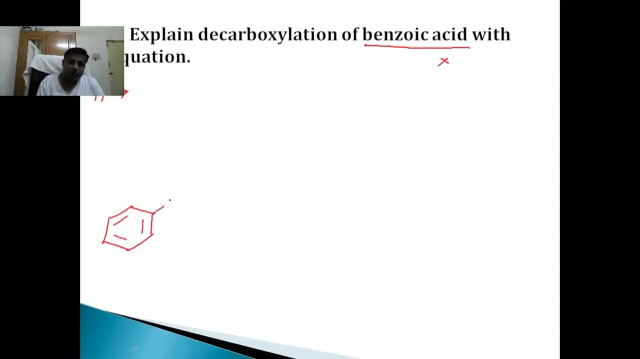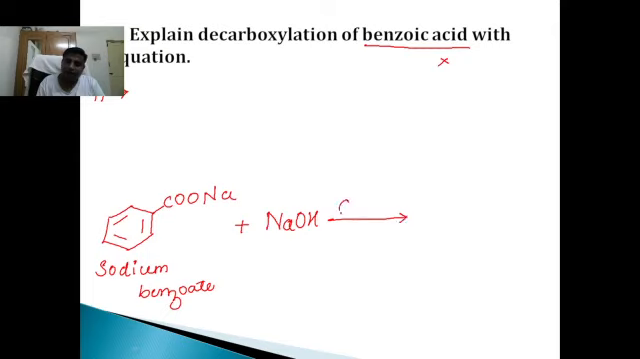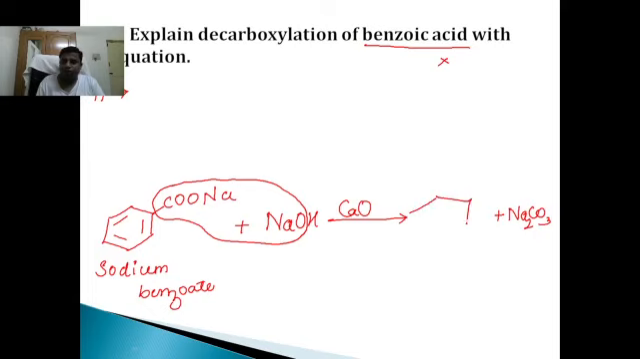C6H5COONa. Sodium benzoate reacts with soda lime. What is soda lime? A mixture of sodium hydroxide and calcium oxide is called soda lime. So you have to remove Na2CO3, and therefore what is formed? It forms benzene. That's it.